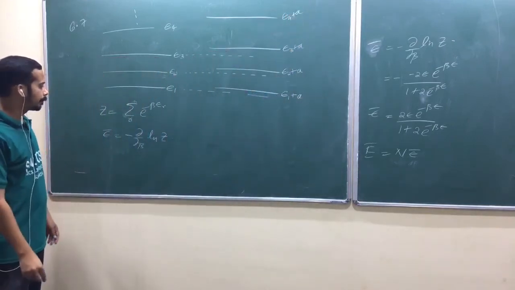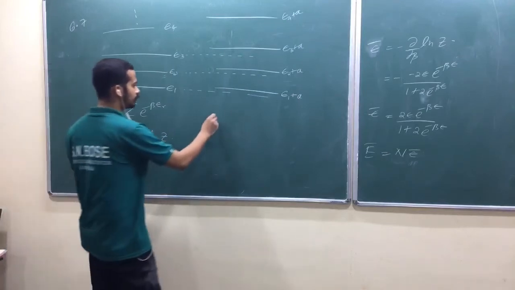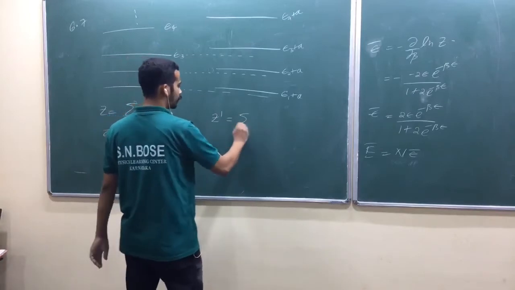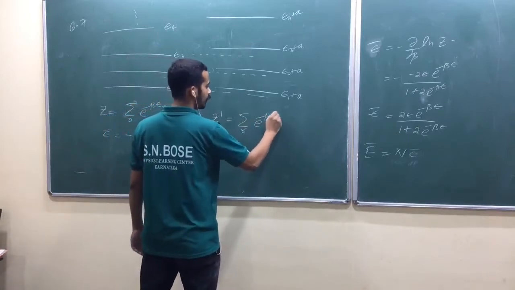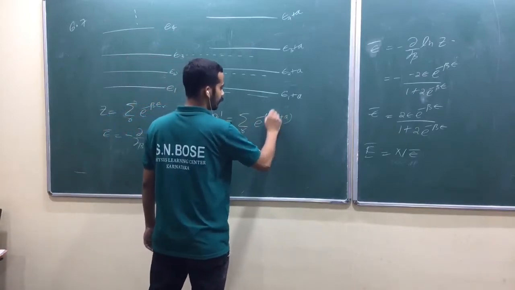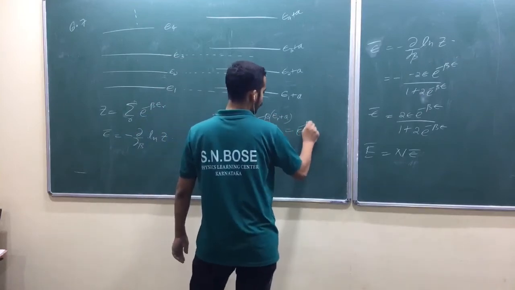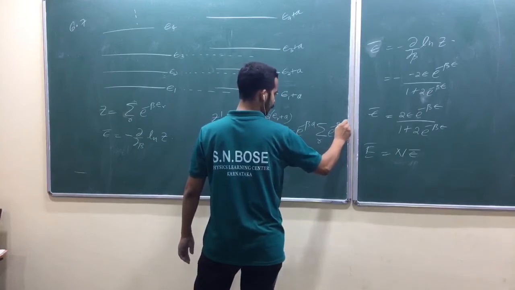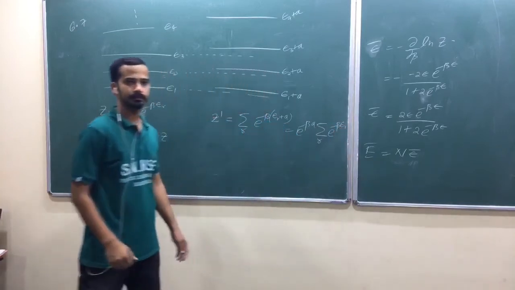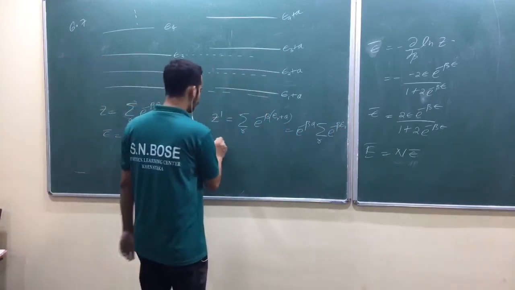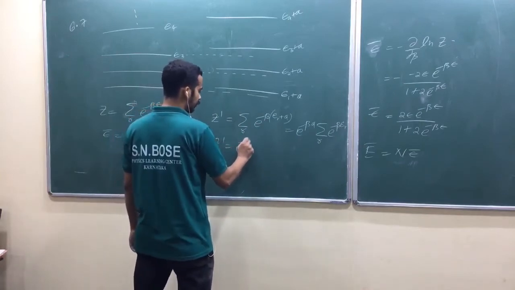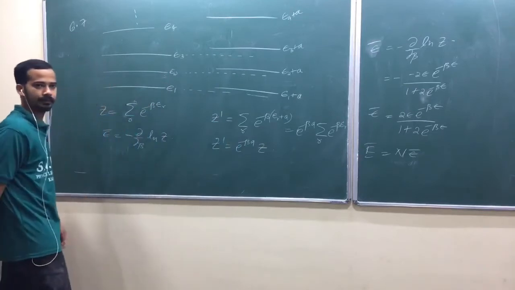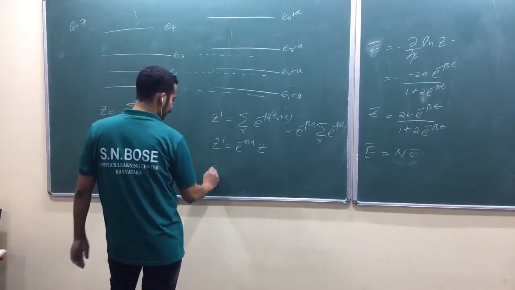E2 plus A, E3 plus A, E4 plus A. Is that okay? So now what is your new Z? Summation over r of e raised to minus beta (E_r plus A). I can take e raised to minus beta A outside, times the summation over r of e raised to minus beta E_r. So Z prime is equal to e raised to minus beta A into Z. What is the new average E prime?